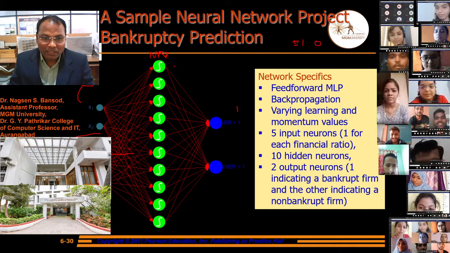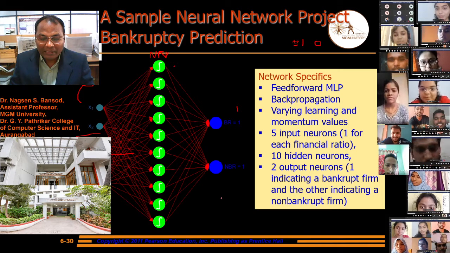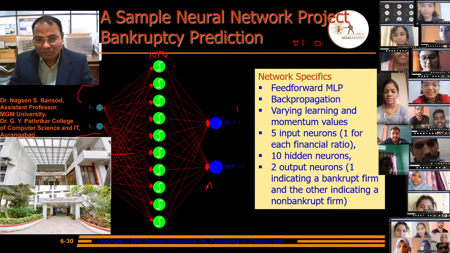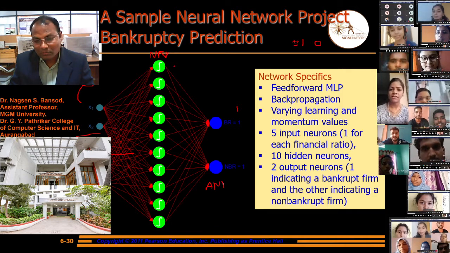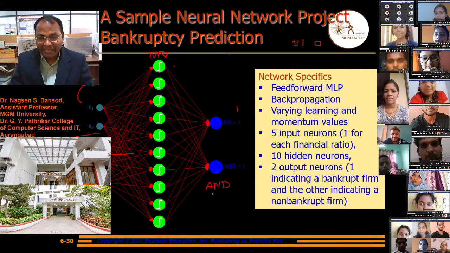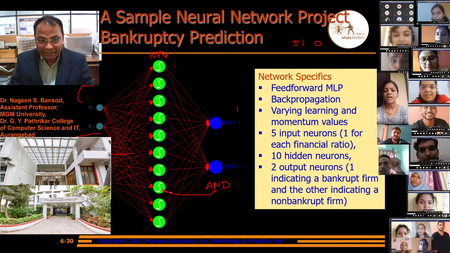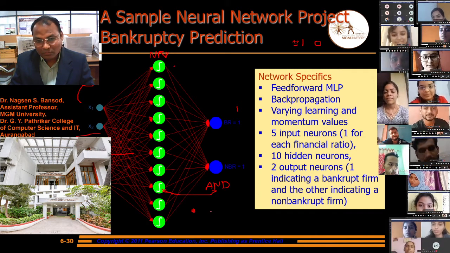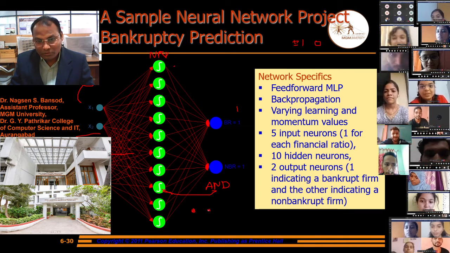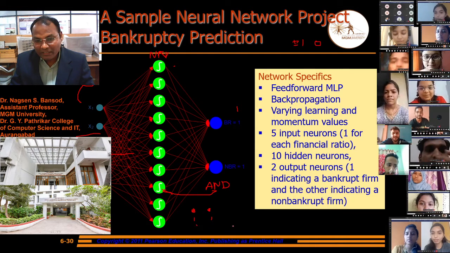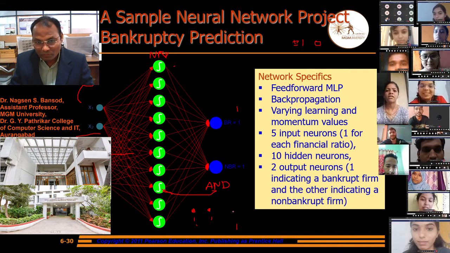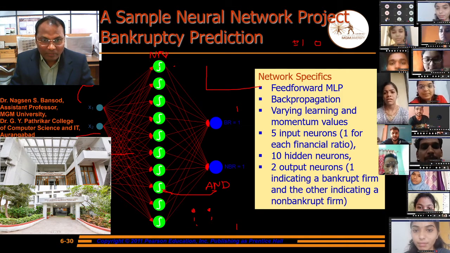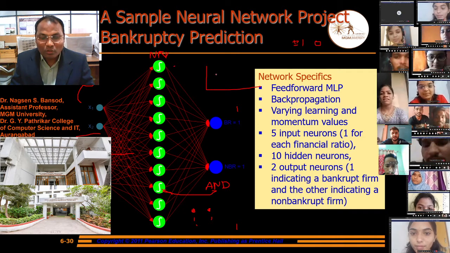In the previous lecture we took a processing element at the hidden layer, and there we know that if both of the inputs are positive, then the output is positive, otherwise negative. That was the processing element. A similar type of processing element we have to use according to our problem.